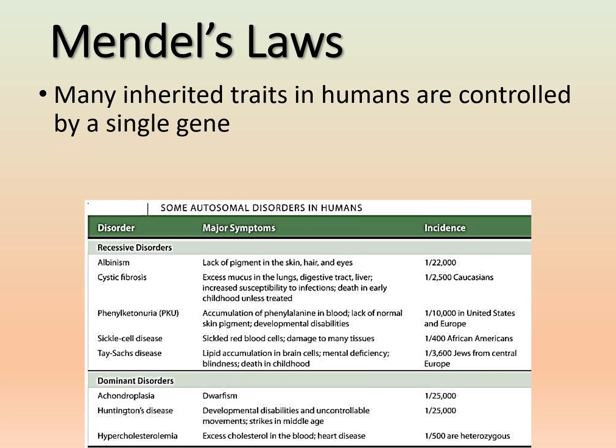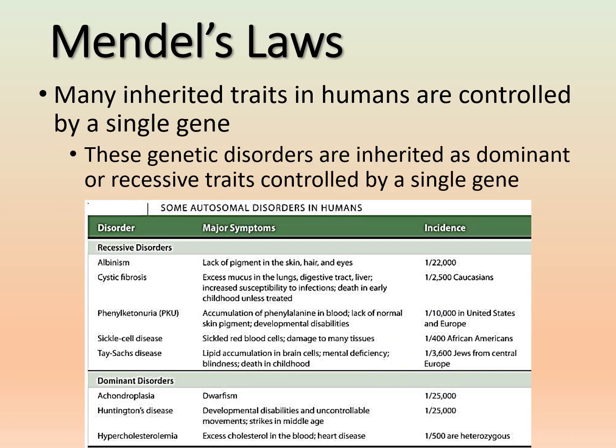So here are some more examples of inherited traits that are controlled by a single gene. These are some genetic disorders, and some are inherited as dominant or recessive traits by a single gene. But again, it doesn't tell you whether it's wild type or mutant. Usually when we're talking about genetic disorders, we're talking about mutant traits because they're not as common. But if you notice, there are some dominant disorders, such as Huntington's disease and achondroplasia, which is part of dwarfism.